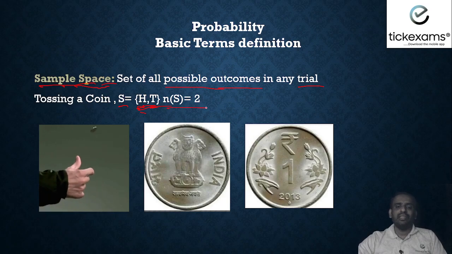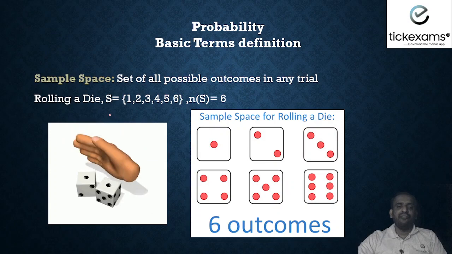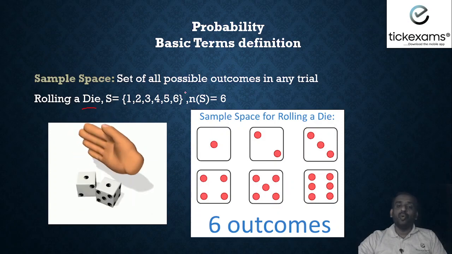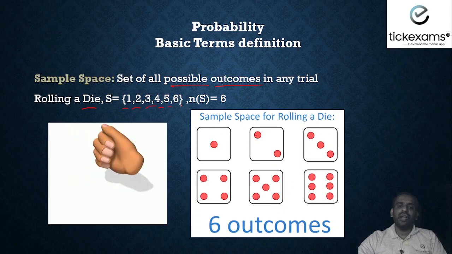Now what is this n of S? This means the number of possible outcomes. N means numbers, total. How many numbers here? H and T together, total 2. So n of S here will be 2. So the number of elements in the sample space, that is the number of possible outcomes, is 2 here. Similarly, when we throw a single die, the total possible outcomes are 1, 2, 3, 4, 5, 6.